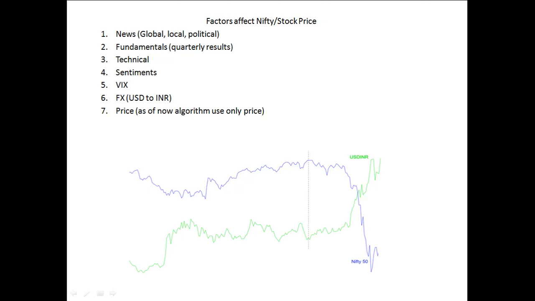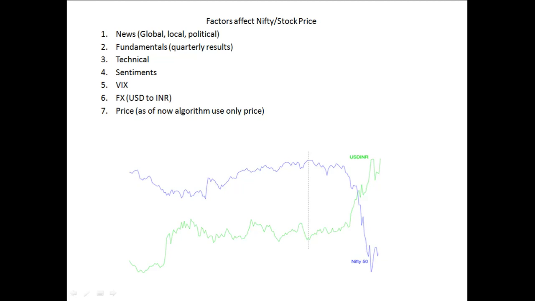And the FX. As we know, Nifty 50 has TCS and Infosys and other IT companies, and Reliance and other companies which deal with crude oil and so on. For all those companies, the USD to INR forex rate will impact very much. If the US dollar rate is high, the IT companies' profit may increase, and the profit of companies which deal with crude oil will decrease. So the FX will definitely have an impact on the stock market and the stock price. So obviously Nifty as well.